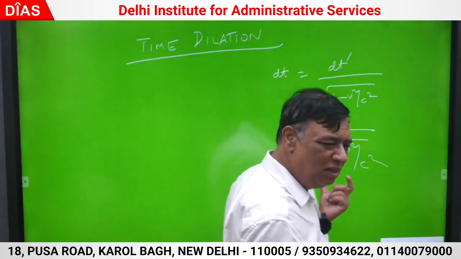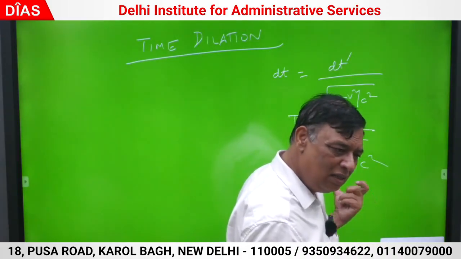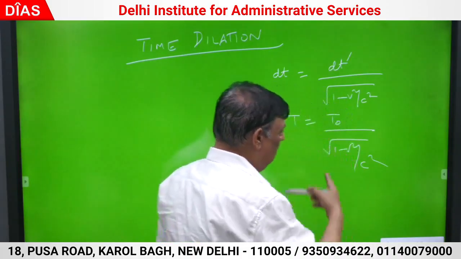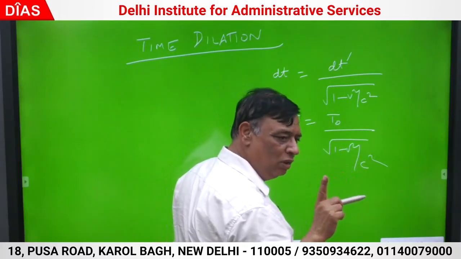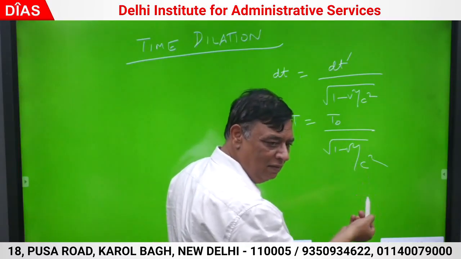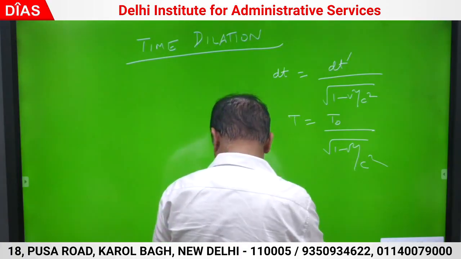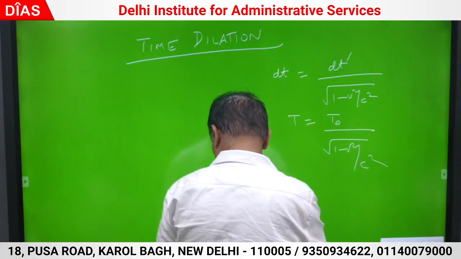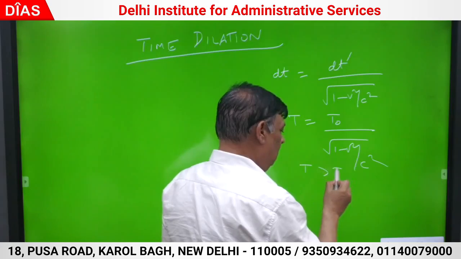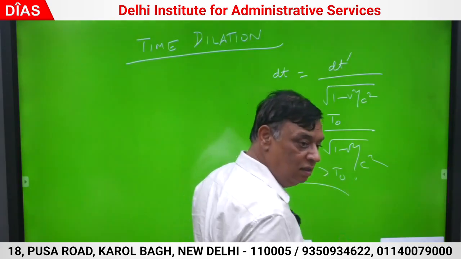T is t0 upon root 1 minus v square by c square. Good. This factor denominator is always more than 1. v by c is less than 1, so denominator is always more than 1. As a consequence, t is greater than t naught.